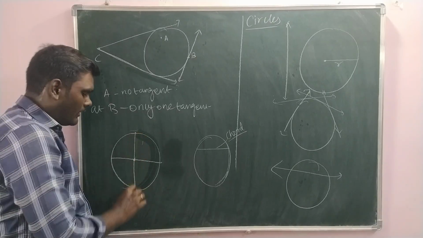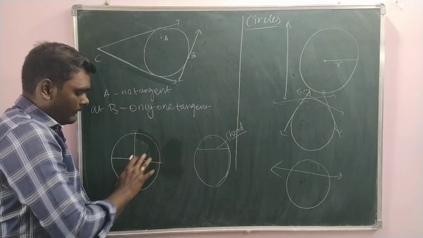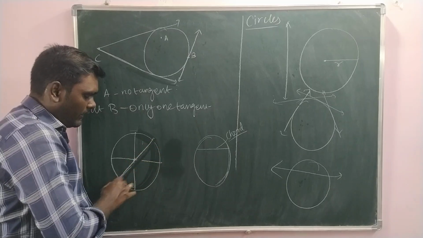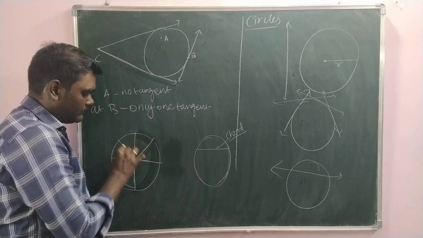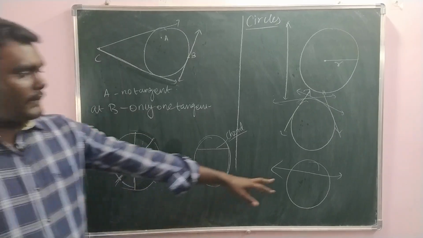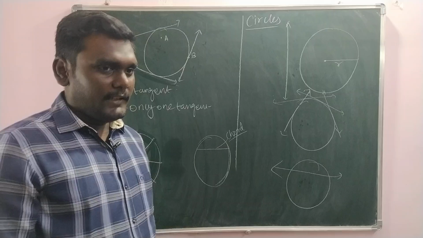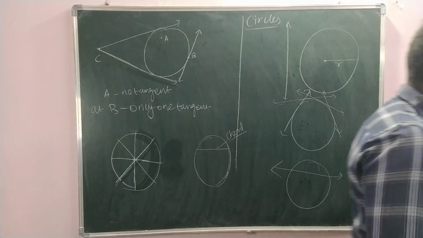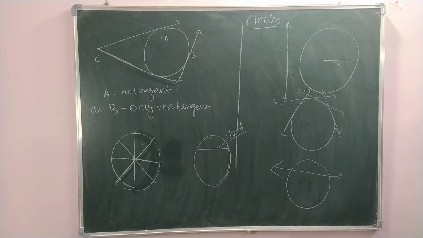Likewise, how many diameters can a circle have? Infinitely many diameters. Just like that, infinitely many secants will be there. Chords also, we can draw infinitely many chords. Based on that, in 9th class we have studied some results. Now we have 2 theorems. The theorem 10.1, which is really important. You are aware of the 10.1 theorem?